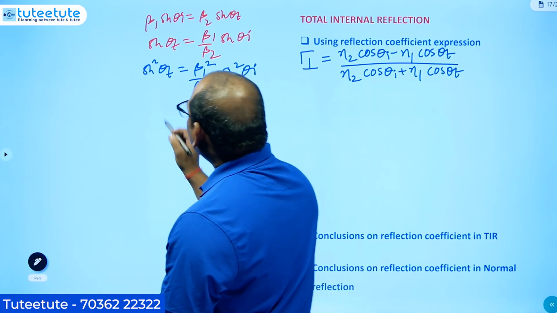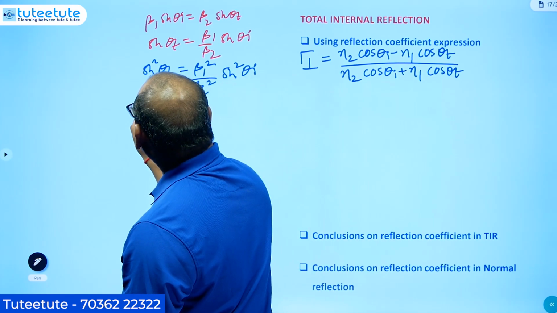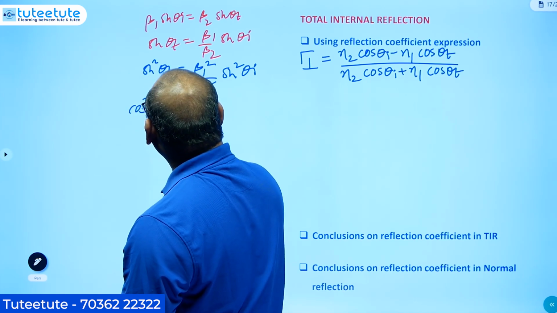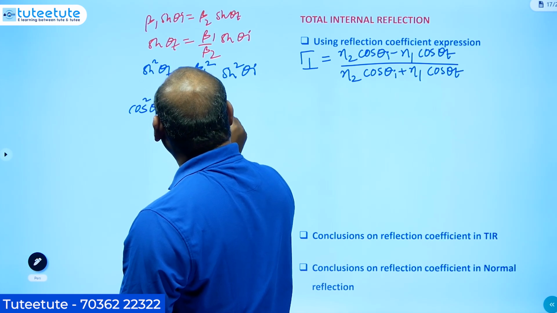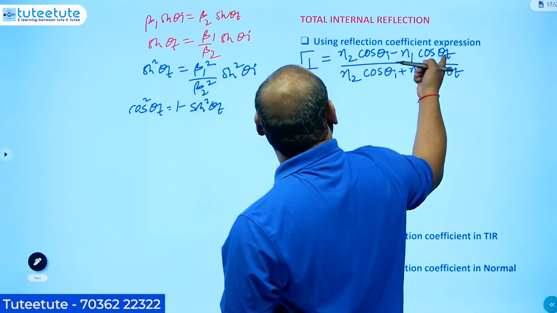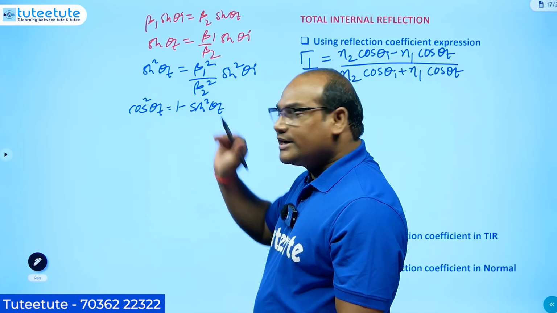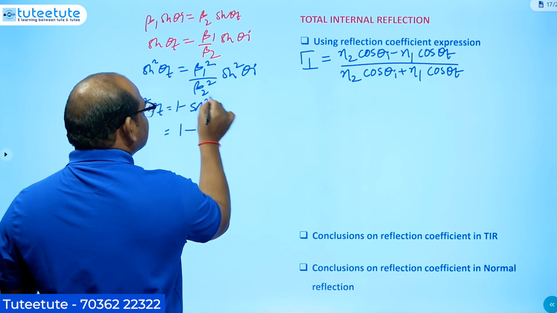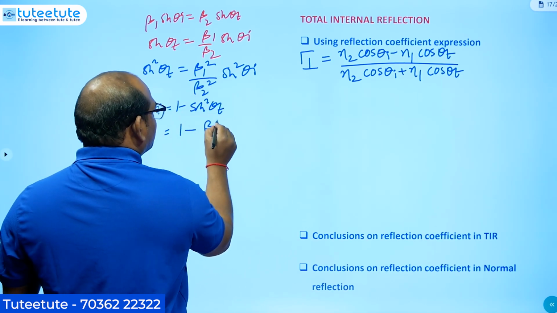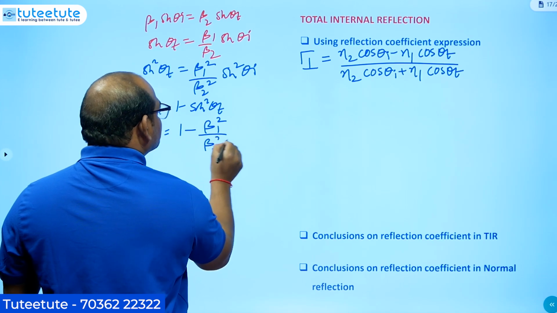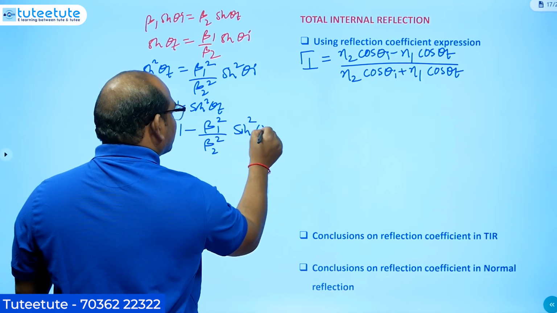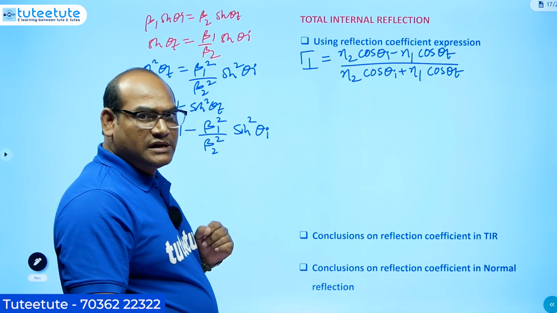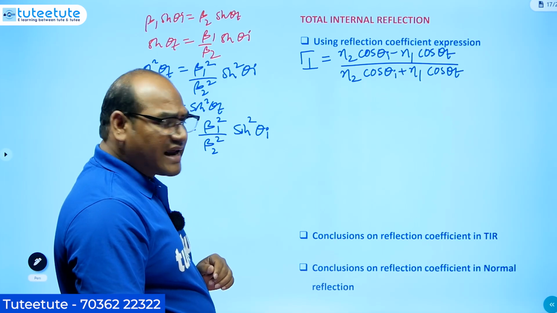Now just take cos square theta t. How can I write this? 1 minus sin square theta t. Why am I writing cos square theta t? Because here I need cos theta t, that is why I am converting into the cos function. So it is equal to 1 minus sin square theta t, which we can write as beta 1 square by beta 2 square into sin square theta I. Like this we can write. Now you see theta t is written in terms of theta I.